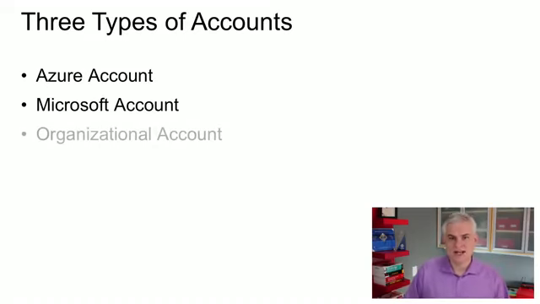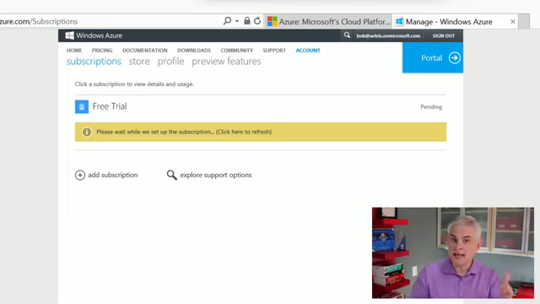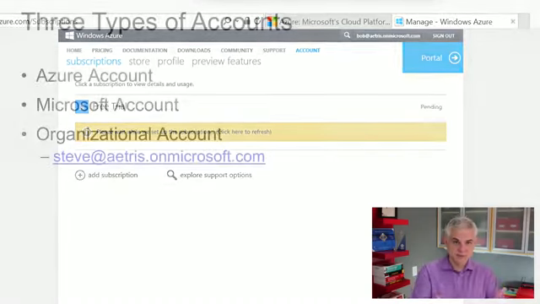Then there's an organizational account, and this is what we created when we set up the account. You can see bob@atris.onmicrosoft.com. That's an organizational account, and so this is an account that identifies me inside of my organization, my school, my company, and we're only going to create organizational accounts for those that are inside of the Atris company in order to utilize Azure in some way. So the organizational account is created by Microsoft using the domain name that appends your company name, in this case Atris, with onmicrosoft.com.